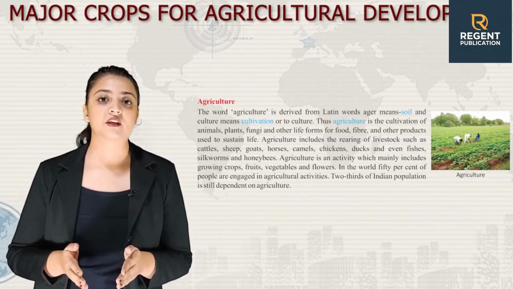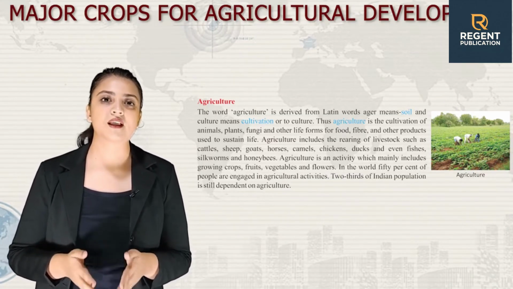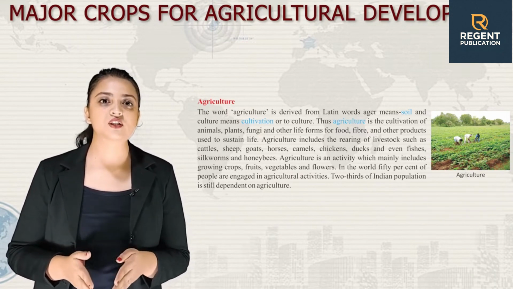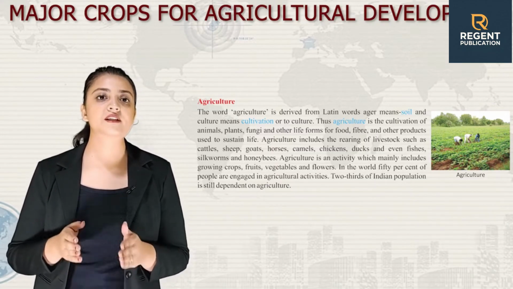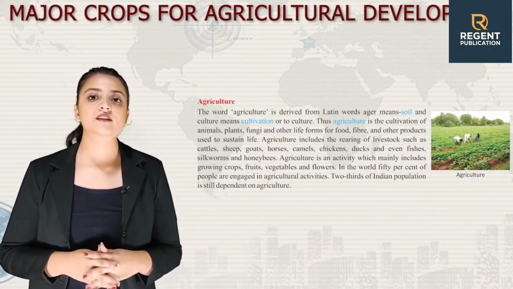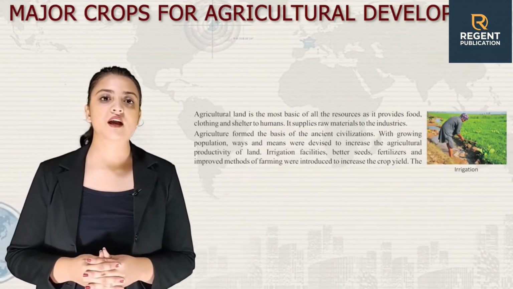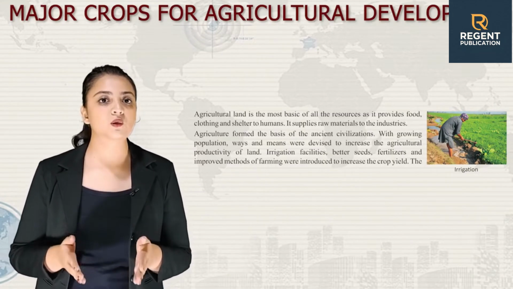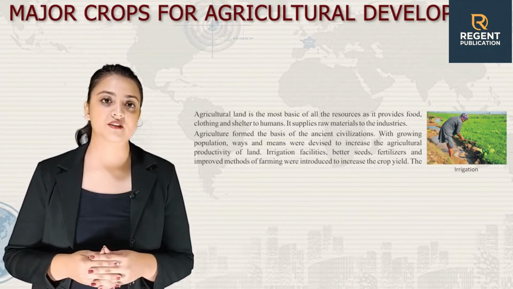Agriculture is an activity which mainly includes growing crops, fruits, vegetables and flowers. In the world, 50% of people are engaged in agricultural activities. Two-thirds of the Indian population is still dependent on agriculture. Here is an image of agriculture and irrigation. Agricultural land is the most basic of all resources as it provides food, clothing and shelter to humans. It supplies raw material to the industries.